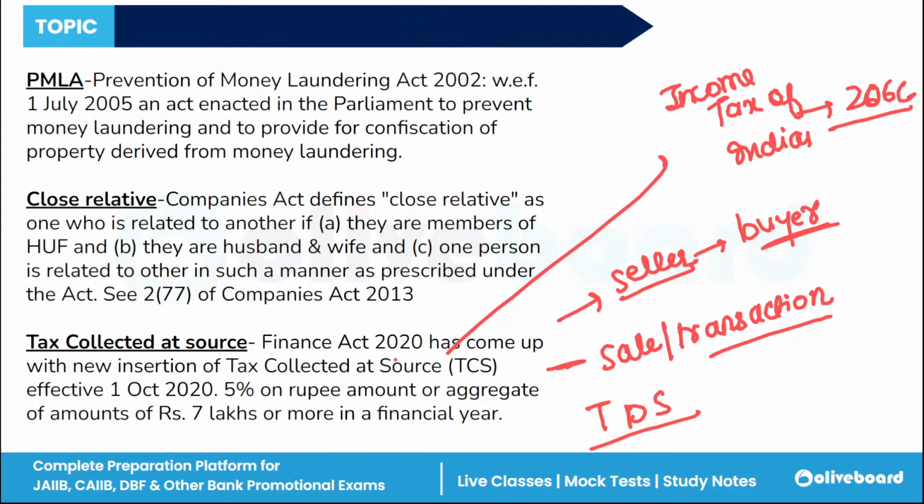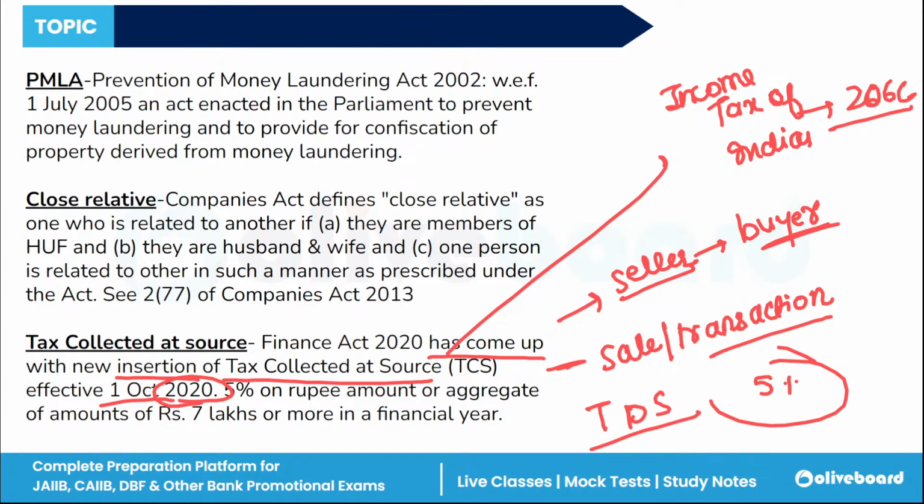The Finance Act 2020 came up with a new insertion of tax collected at source, effective from 1st October 2020. What is the tax here? 5% on the aggregate amount of rupees 7 lakh or more in a financial year. And there is some relaxation for education loans. Fine.